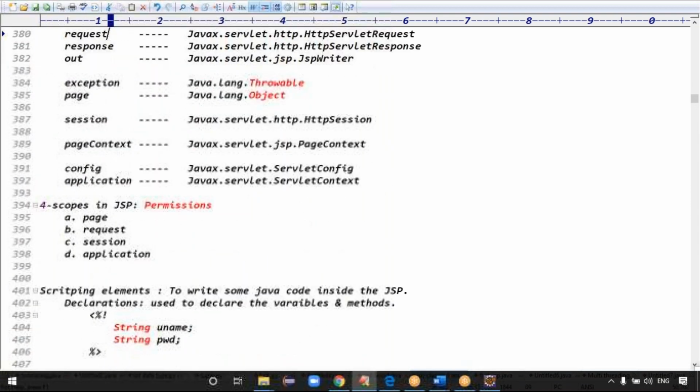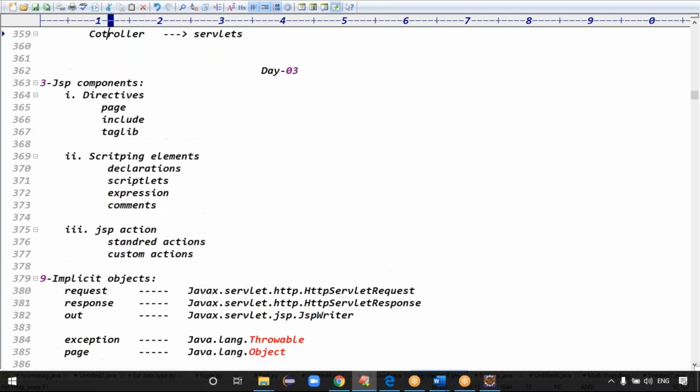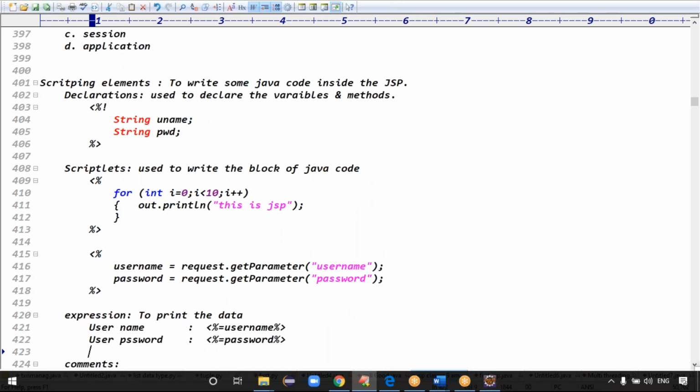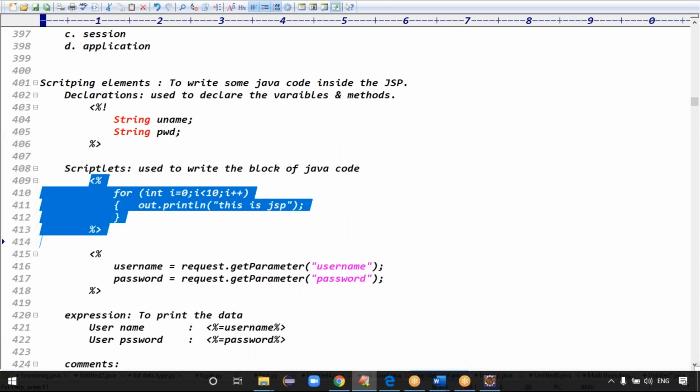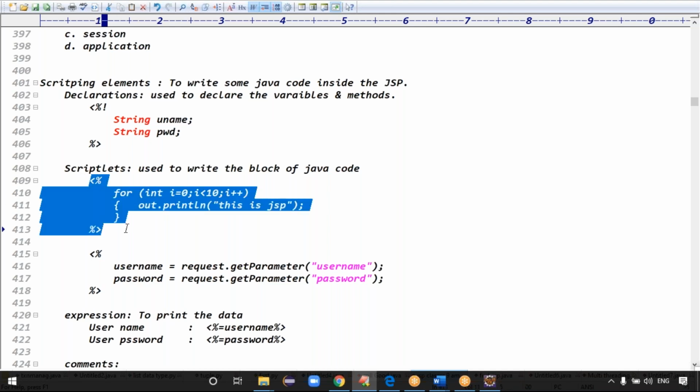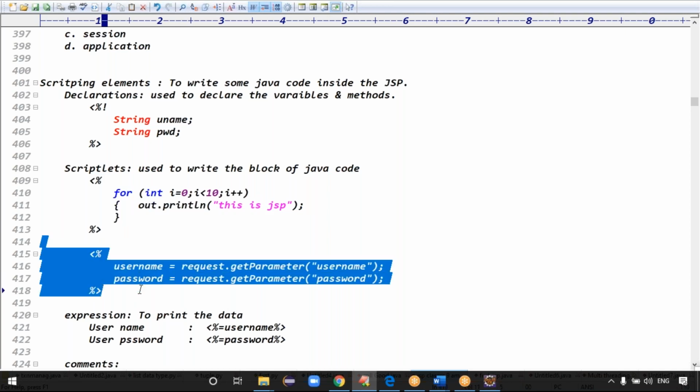Sir, I have one question. For scriptlets, to write the Java code, we are using the scriptlet tags. Even for comments also, we are using the scriptlet tags. So how is that internally? Tell me once again. For writing the Java code we use the scriptlet tag, and even down in the comment section, you are using the scriptlet tag for JSP comments. The syntax is different, right?